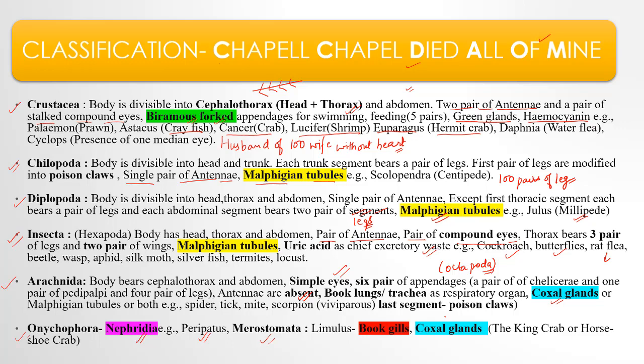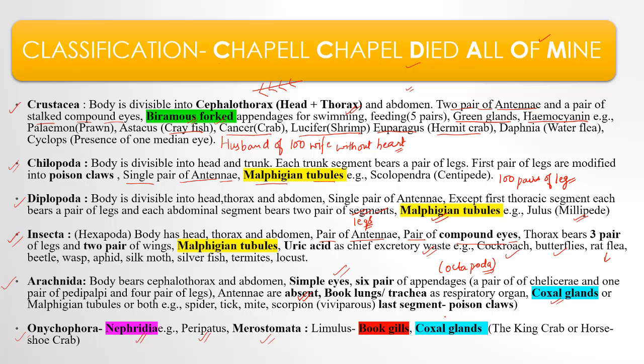They have green glands as the excretory organ and the respiratory pigment hemocyanin. Right? Examples: prawn, crayfish, crab, shrimp. You also have to remember the scientific names. Eupagurus means hermit crab. Daphnia, water flea.